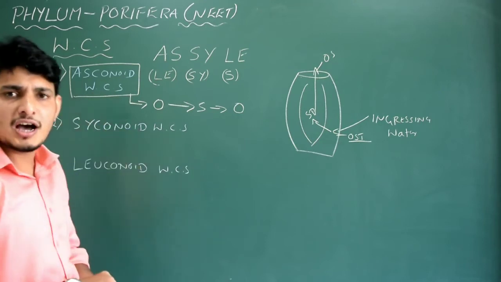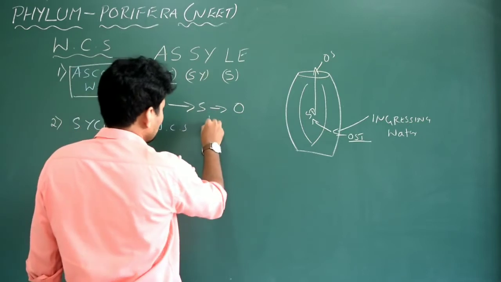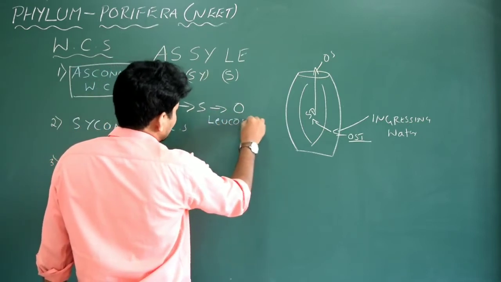Give an example for asconoid type of water canal system. Example is this, that is nothing but Leucosolenia.